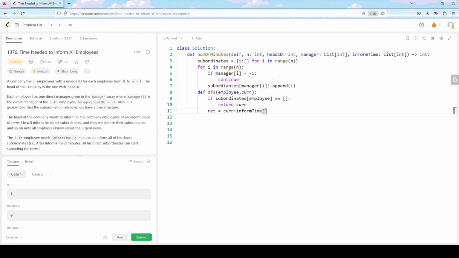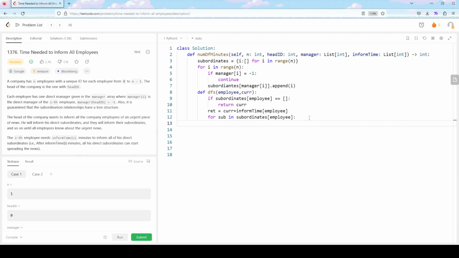So that's current plus the time it takes this guy to spread the information. Then for each subordinate, we want to see how much time it takes each subordinate to spread the information in total.